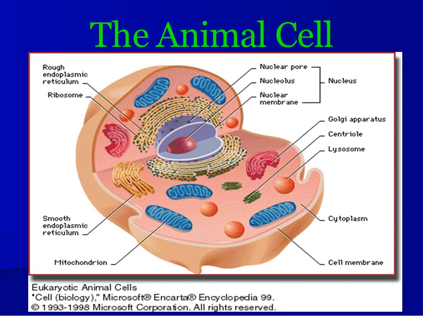The majority of cells range between 3 and 30 microns. The detailed structure of a cell has been studied under the compound microscope, which uses light and can magnify an object up to 2000 times, and the electron microscope, which uses beams of electrons and can magnify things as much as 500,000 times. Let me explain to you first about the animal cell.